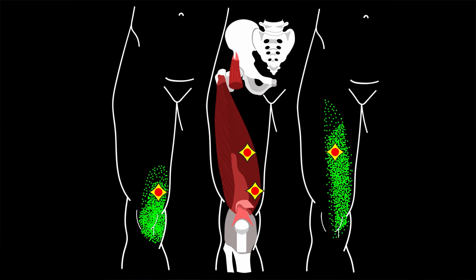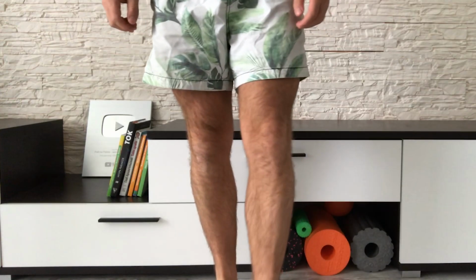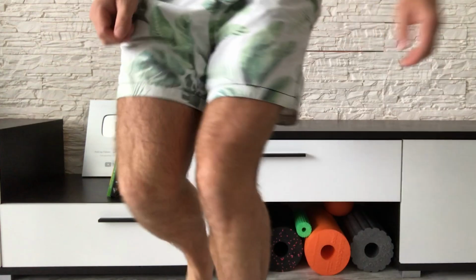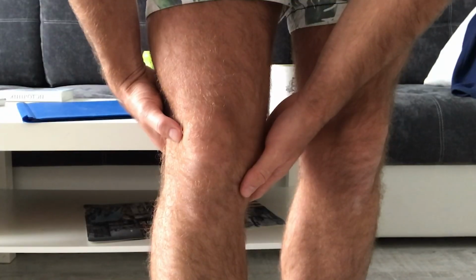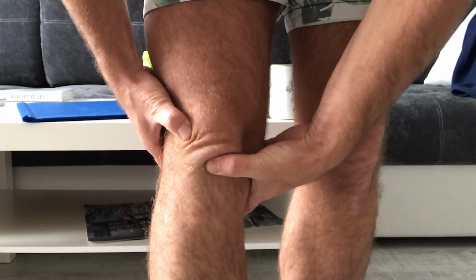Long-term existence of trigger points in the vastus medialis muscle can lead to significant weakening of the muscle. The pain may be followed by a sharp weakness, leading to the leg buckling at the knee joint, which can result in loss of balance and injury. Also, due to prolonged tension of the medial vastus muscle of the thigh, the patella can shift inward and upward from its normal position.